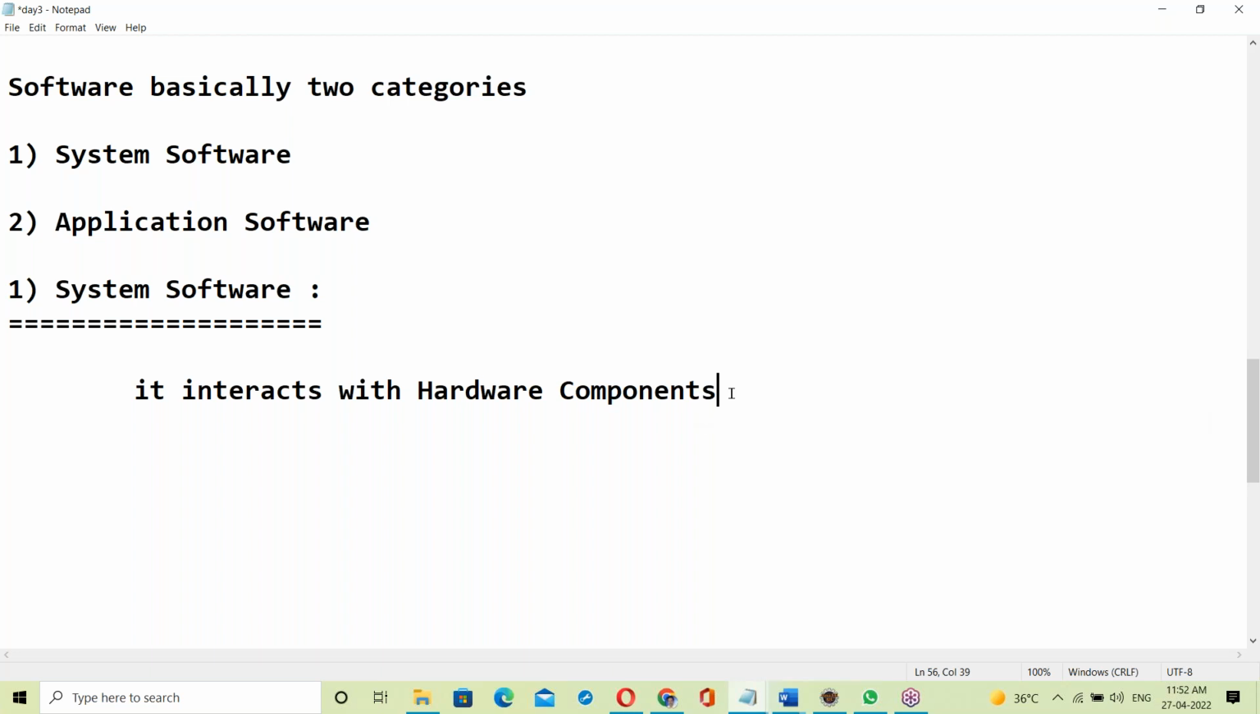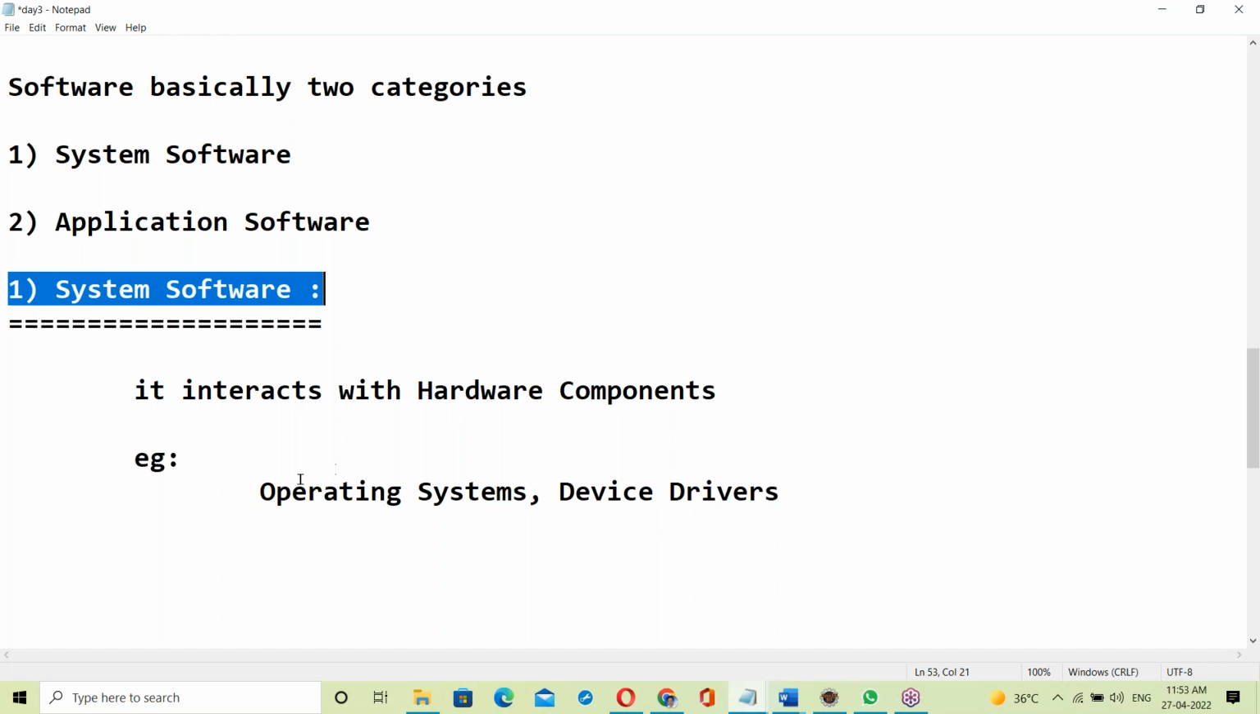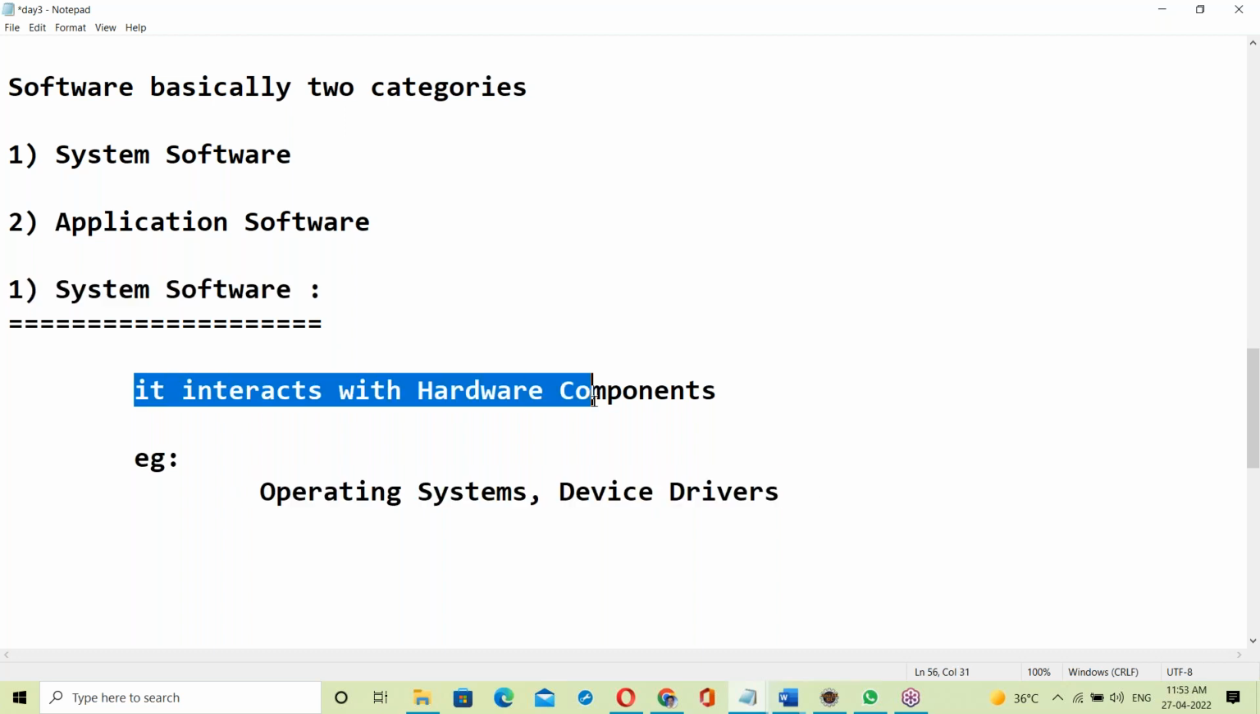System software interacts with hardware components. Example: operating systems. Operating systems come under system software. Device drivers are also part of the OS. Only the OS interacts with hardware components. So the OS is system software.